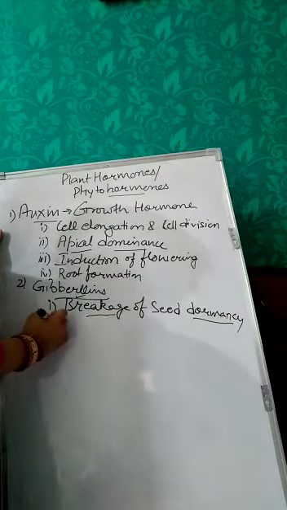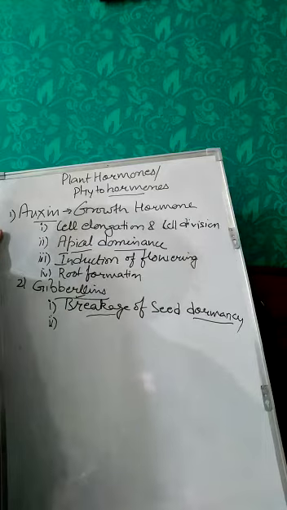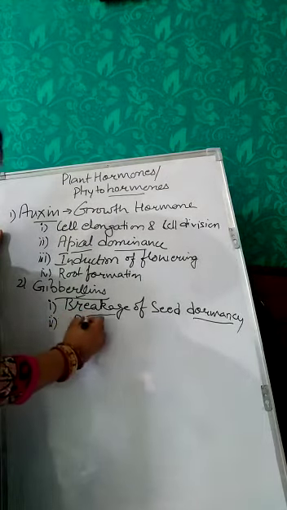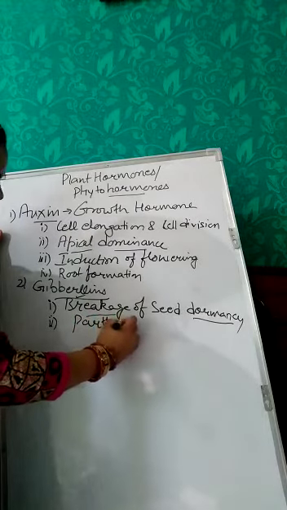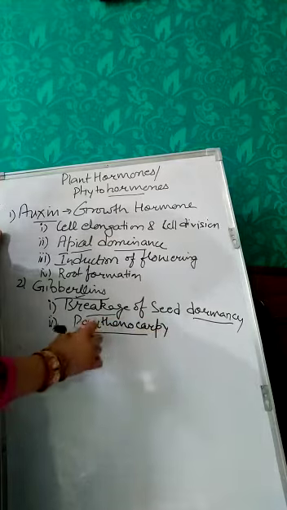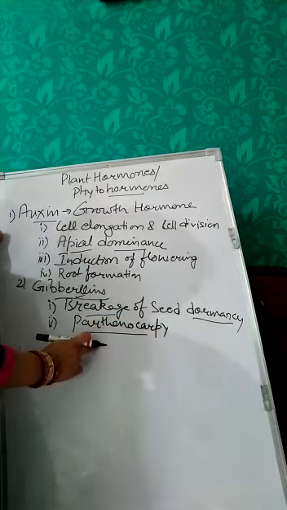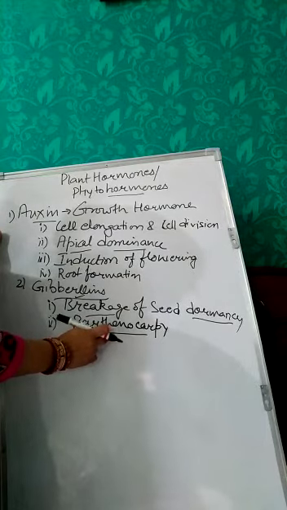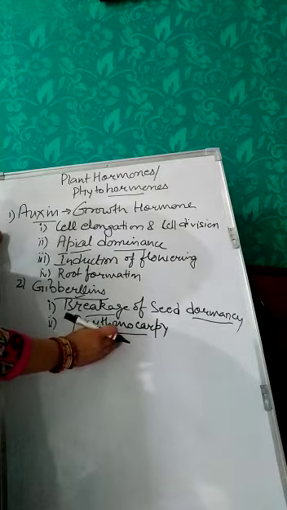It will help in removing and breakage of the seed dormancy of the plant. The next function of this hormone is that it is also helpful in inducing parthenocarpy. Now what do you mean by this term? This term means the development of a fruit or plant without fertilization.